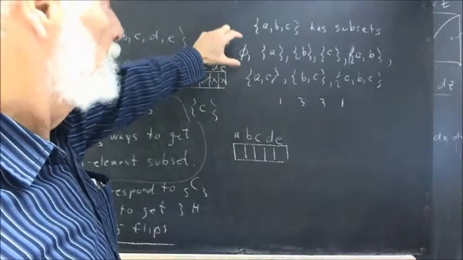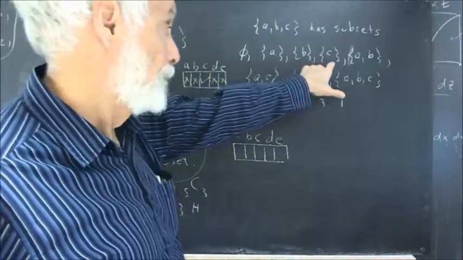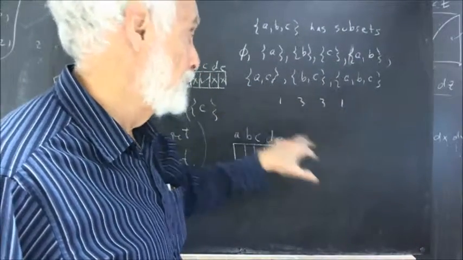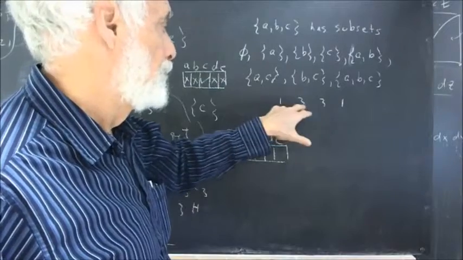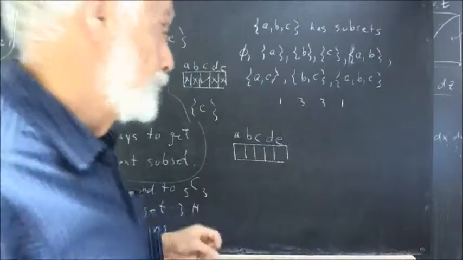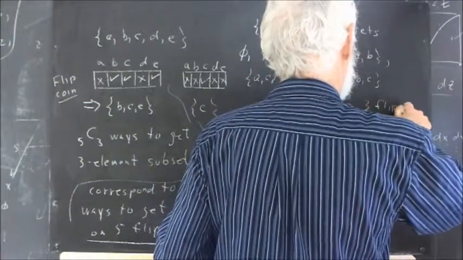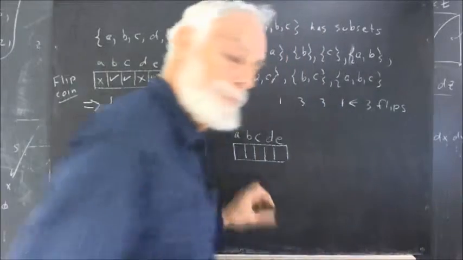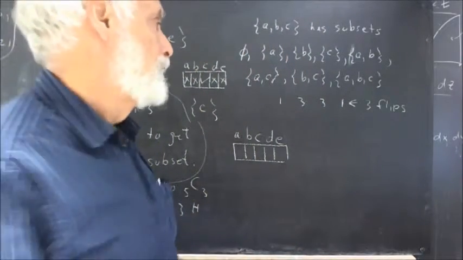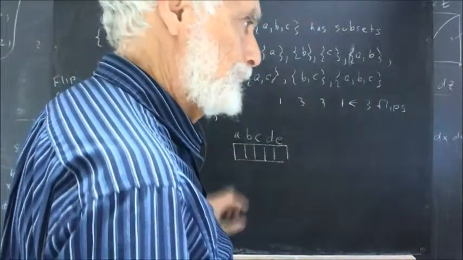Okay, now how many 0-element subsets are there? 1. How many 1-element? There are 3. There are 3 2-element subsets and 1 3-element subset. That gives us the numbers 1, 3, 3, 1, corresponding to the 3-flip row of Pascal's triangle. Now, what's the correlation between flipping a coin and picking subsets?